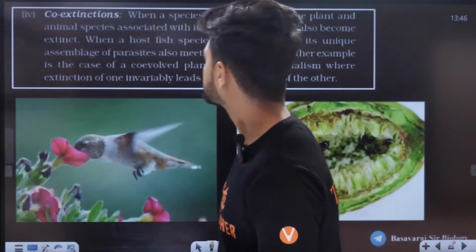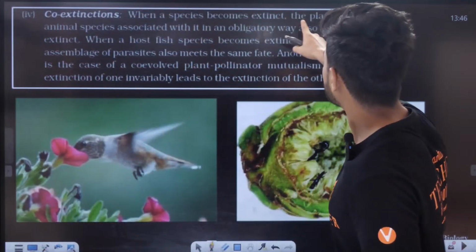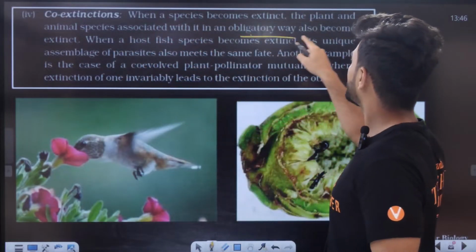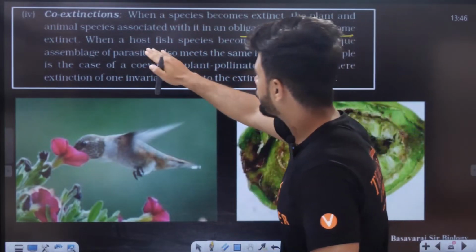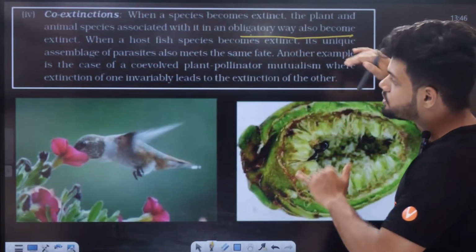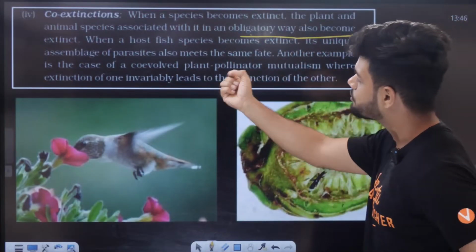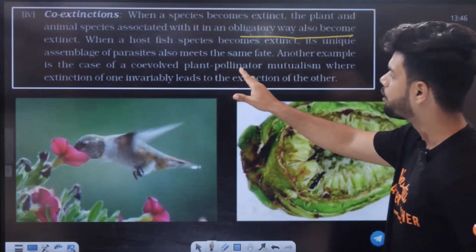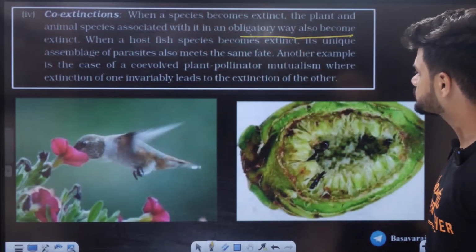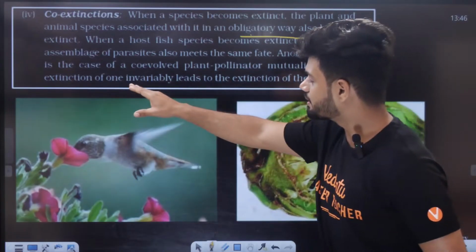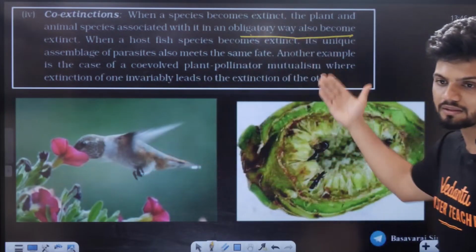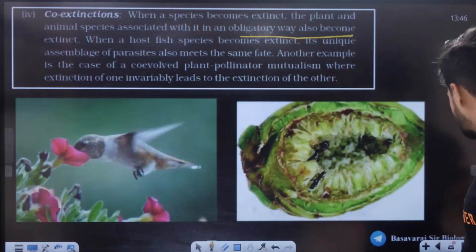When a species becomes extinct, the plant and animal species associated with it in an obligatory way also become extinct. When a host fish species becomes extinct, its unique assemblage of parasites also meets the same fate. Another example is the case of co-evolved plant-pollinator mutualism, where extinction of one invariably leads to the extinction of the other. One is disappearing, the other also disappears.